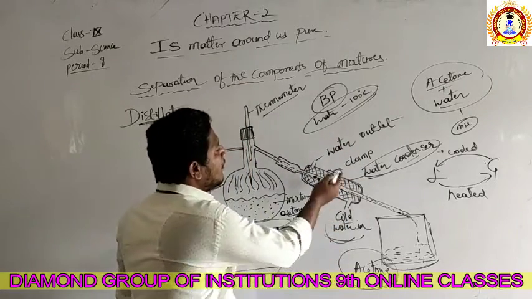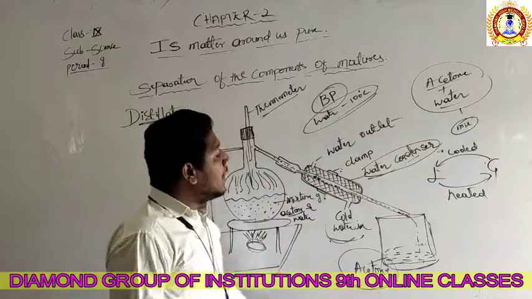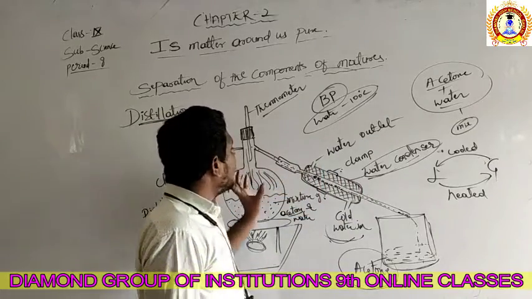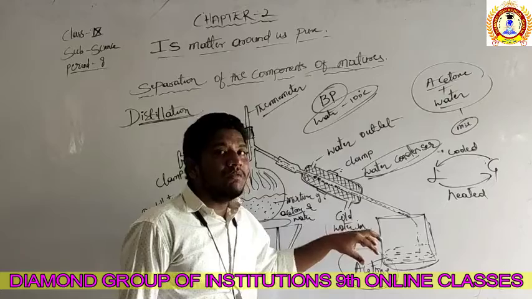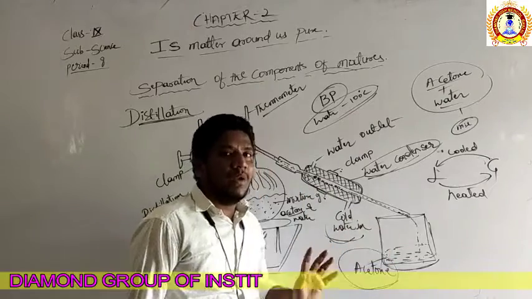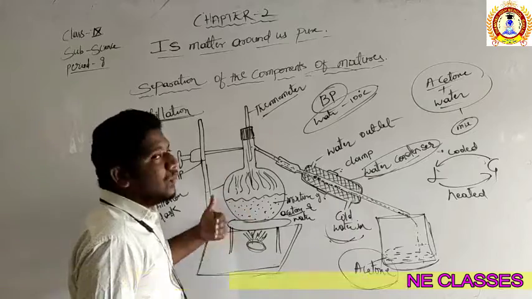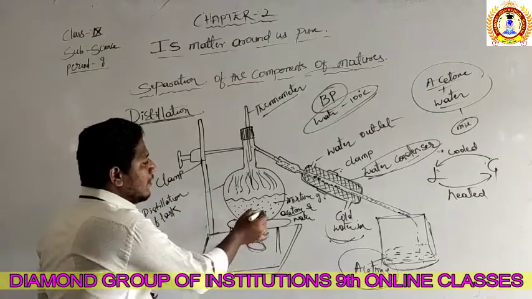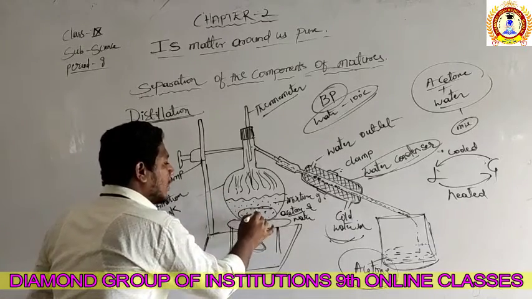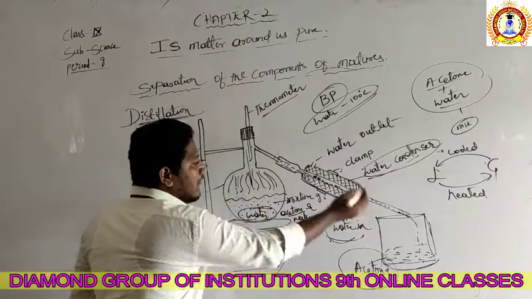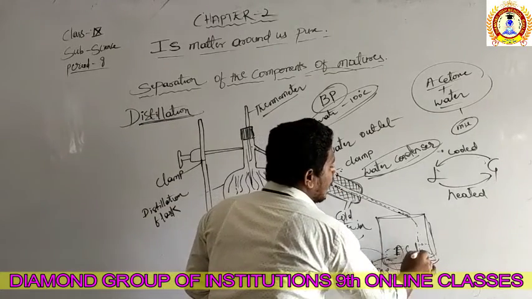So this chamber is called the coolant. In the coolant only, the vapors of the acetone are again converted into the liquid state and they are separated out. Right. So by this process, when all the acetone will vaporize, the remaining will be only the water. तो इधर वाटर बच गया, इधर आके वेपर आके जो हो गया वो acetone हो गया.